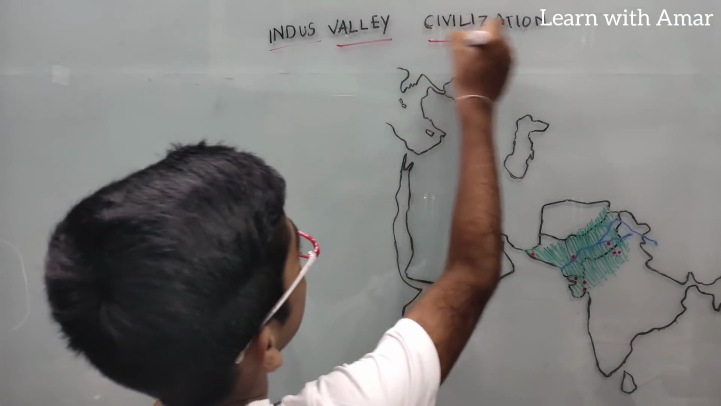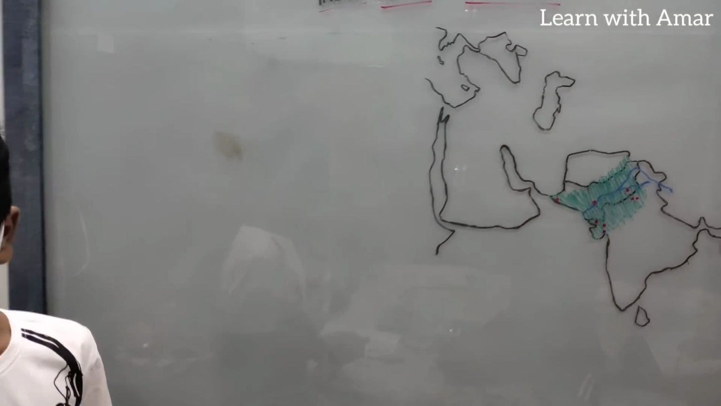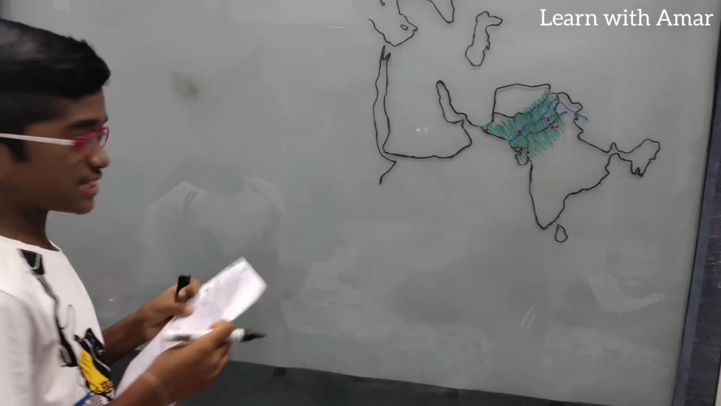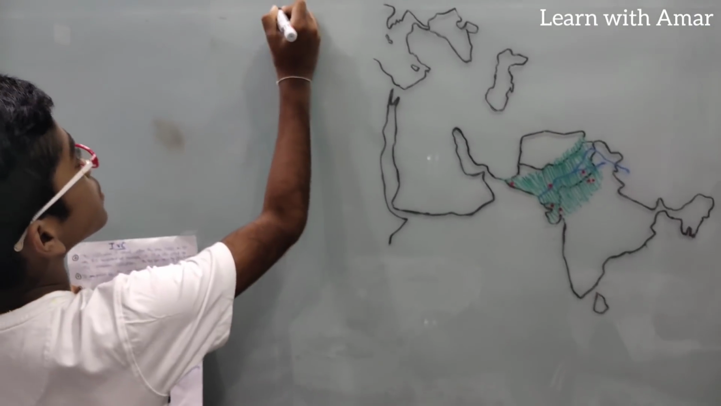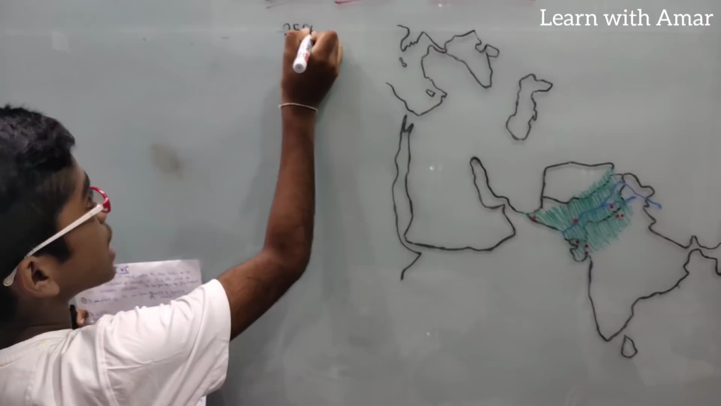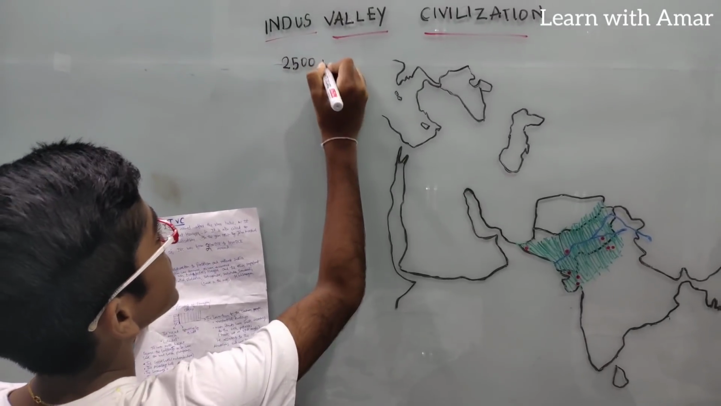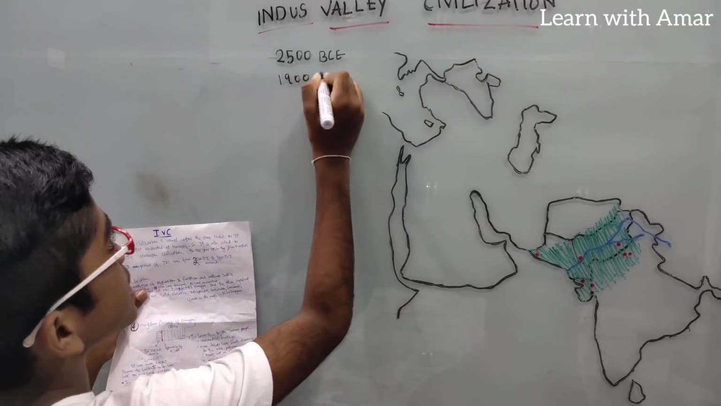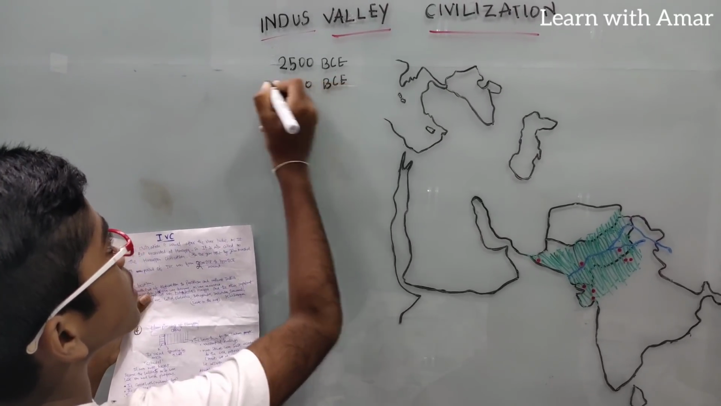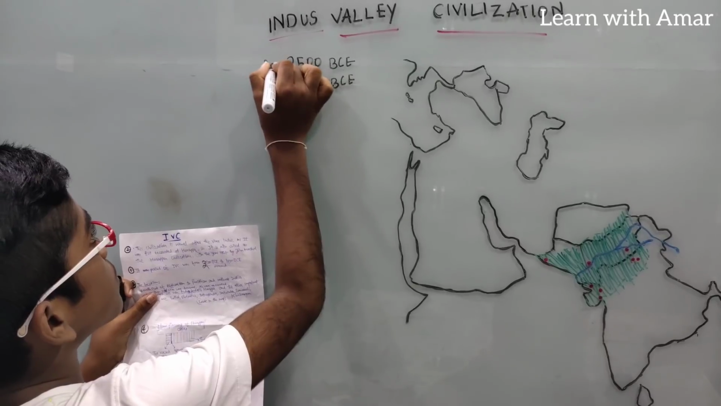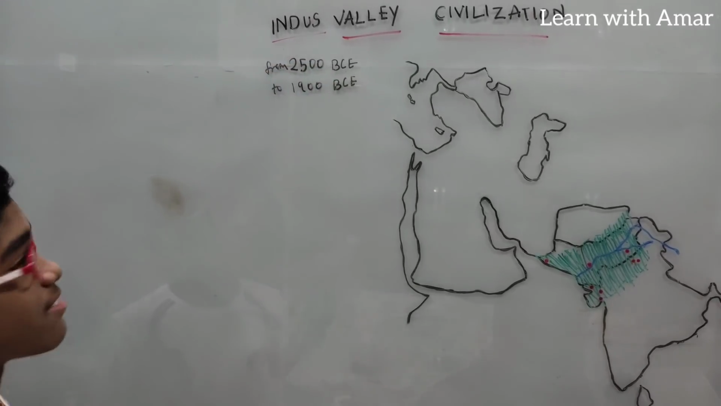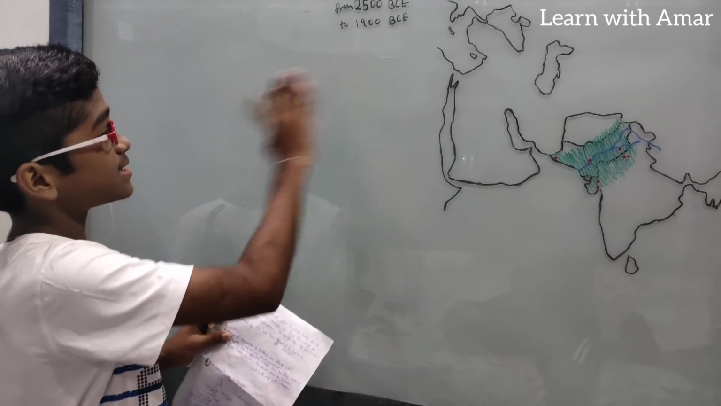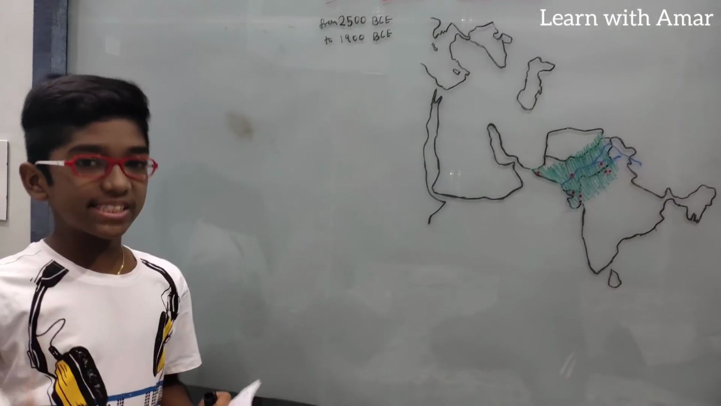Indus Valley Civilization. When was this civilization built? It was there between around 2500 BCE to 1900 BCE. Right? From around 2500 BCE to 1900 BCE. Clear? This is the timeline of the Indus Valley Civilization.